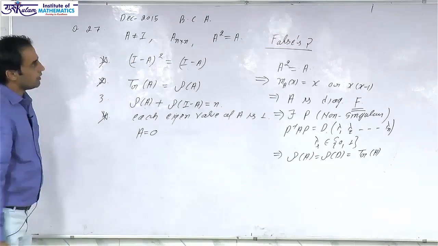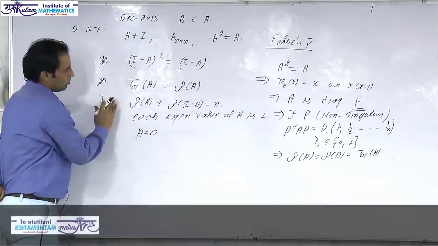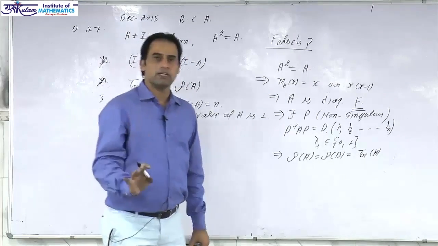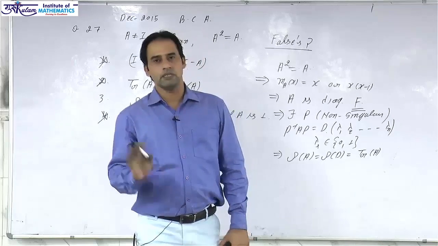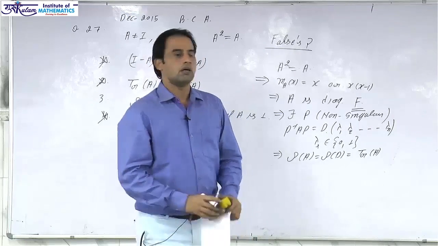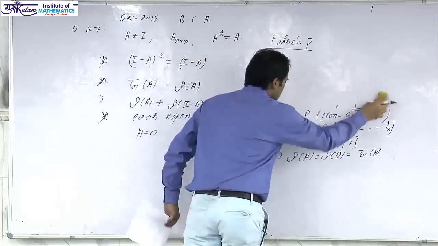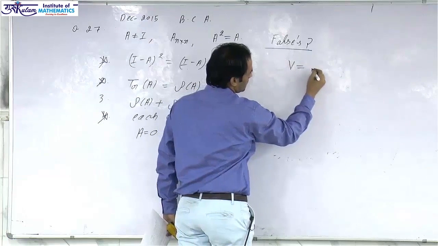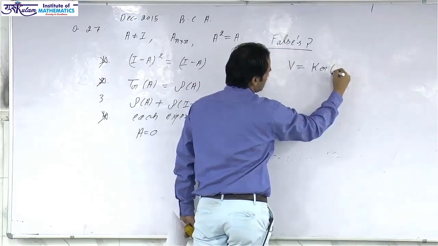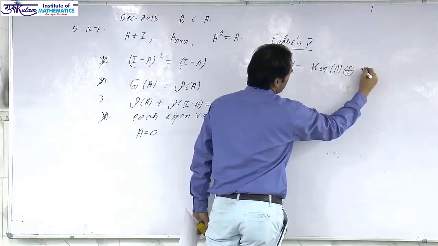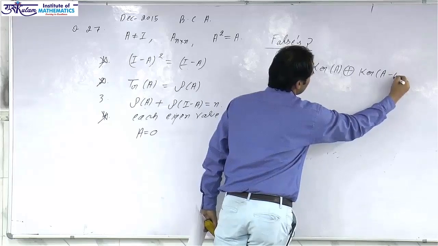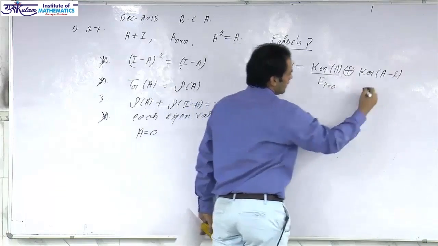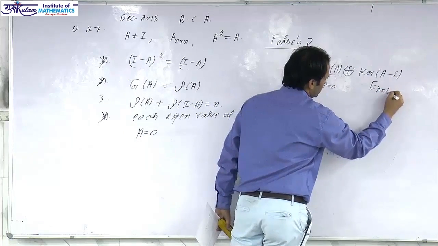We have to choose the false statement. So the second is also correct. We can come to the third statement also. Another property of diagonalizability: an operator is diagonalizable if and only if the given space is a direct sum of eigenspaces. So assuming that this operator is defined from Rn to Rn, the given vector space V must be a direct sum of eigenspaces, which are the kernel of A and the kernel of A minus I. This is the eigenspace corresponding to lambda equal to 0 and this is the eigenspace corresponding to lambda equal to 1.